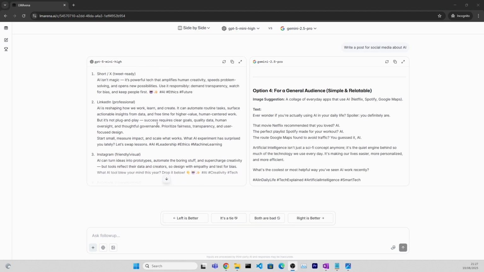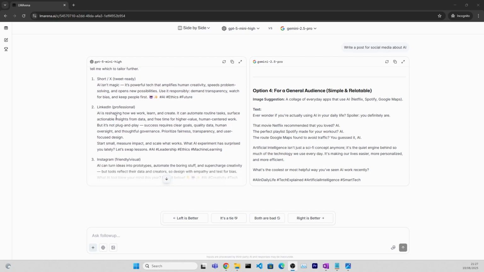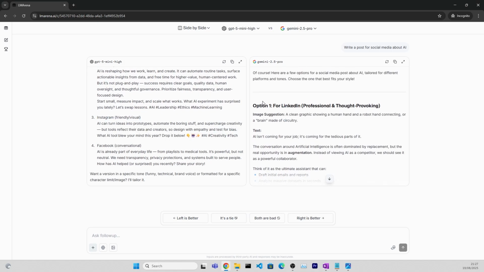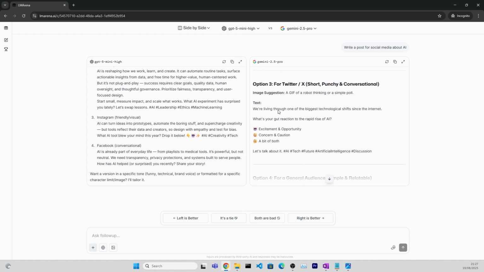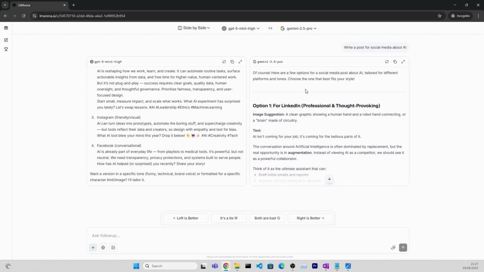After a while, the answers were generated, so we can go through them. We can see that GPT-5 has created a short version, LinkedIn Professional, Instagram, Facebook, and so on, while Gemini has created a slightly different structure, but also a similar idea. And in general, I must admit, I like Gemini a little bit better for such uses so far than GPT-5. I found that GPT-5 very often focuses too much on the keywords and doesn't really write enough text for such uses like social media posts. But that is basically an option that we can use with the side-by-side comparison.